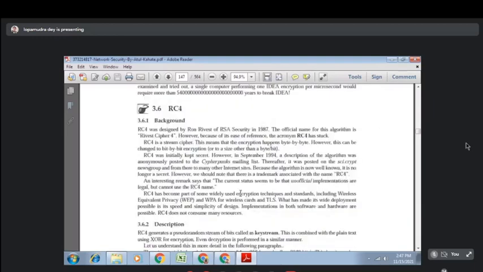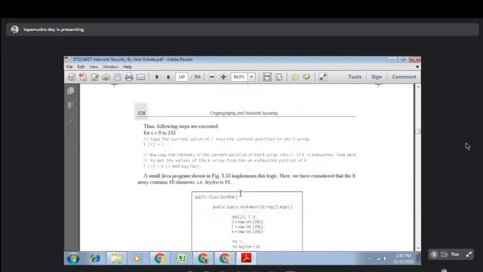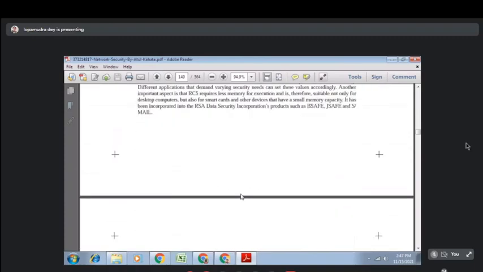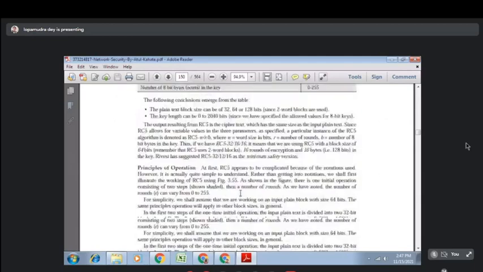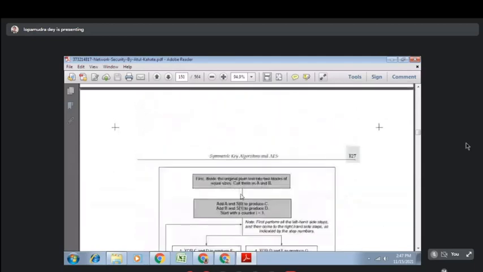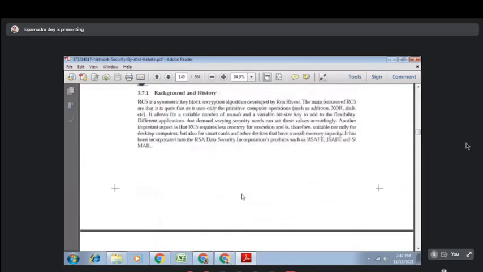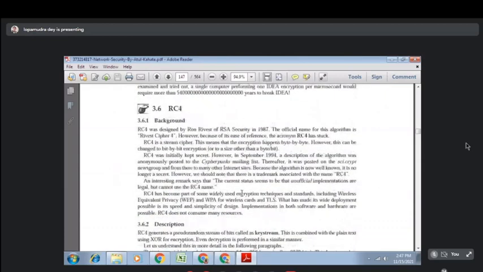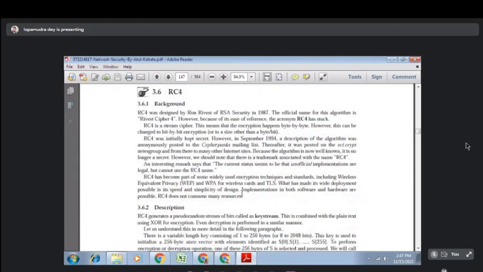Okay, our next algorithm is RC4, and RC4 is more or less not a very important algorithm, but in your syllabus there is the RC5 algorithm, which is a little bit important, but the most important algorithms are DES and AES. Okay, so let's first discuss RC4. I will talk about the RC4 algorithm for just 5 to 6 minutes. Then I will discuss RC5, because RC5 is in your syllabus, not RC4.